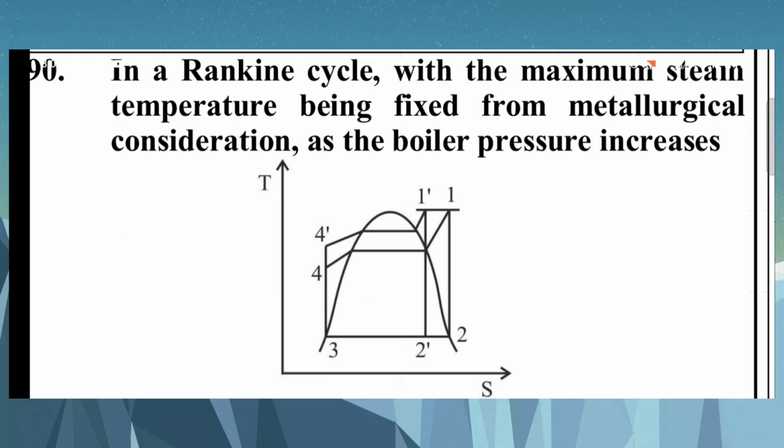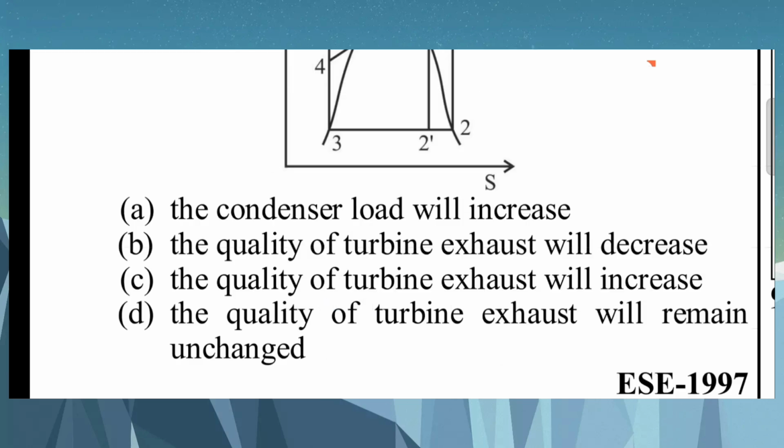Question number 90. In a Rankine cycle, with the maximum steam temperature being fixed from metallurgical consideration, as the boiler pressure increases: A. the condenser load will increase, the quality of the turbine exhaust will decrease, the quality of the turbine exhaust will increase, the quality of the turbine exhaust will remain unchanged. B. The quality of the turbine exhaust will decrease.